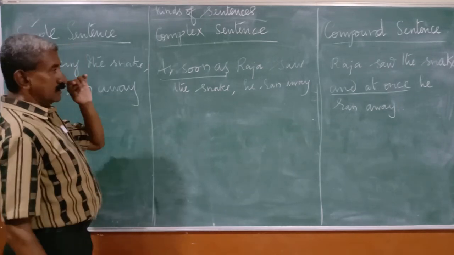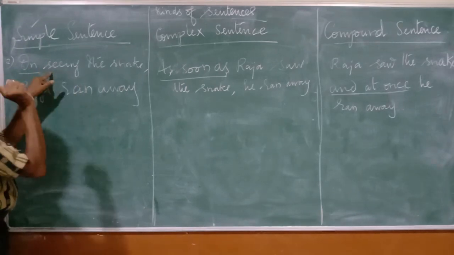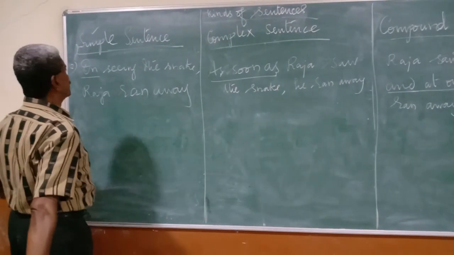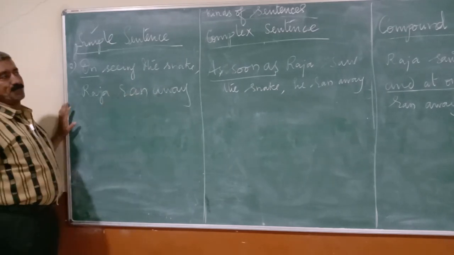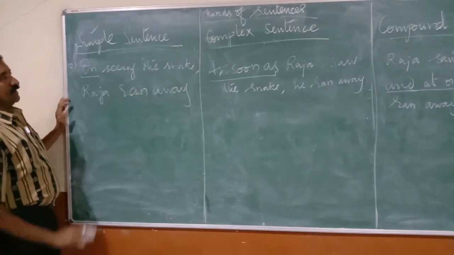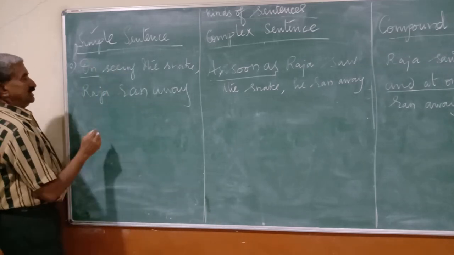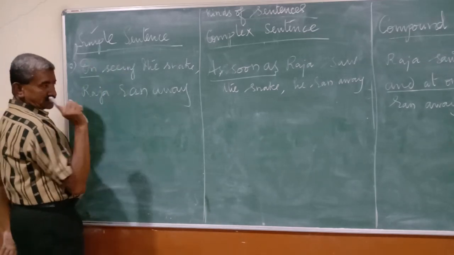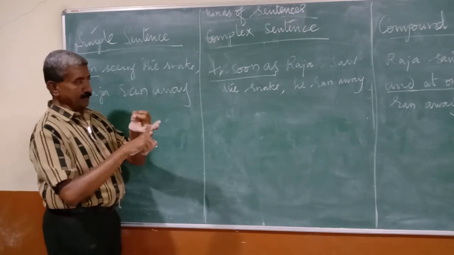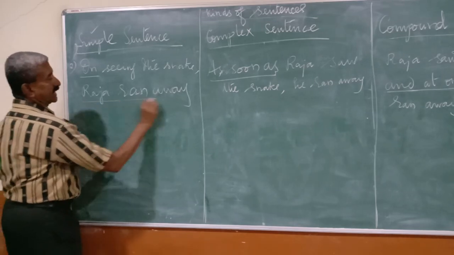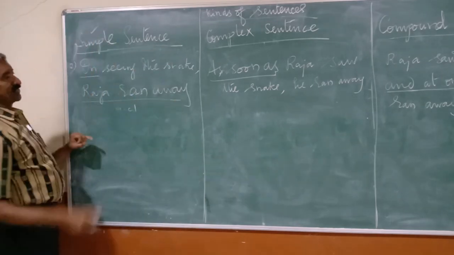Let's keep in our mind one understanding I want to make here. On seeing the snake, Raja ran away. Let us change it into complex. What do we need? One main clause and one subordinate clause. Already one main clause is there: Raja ran away.